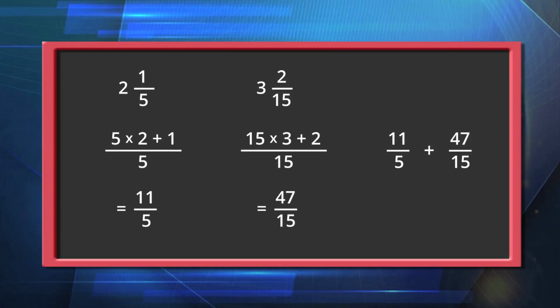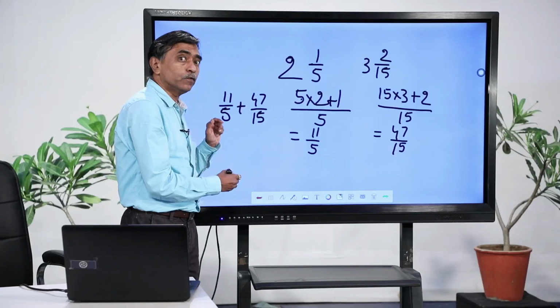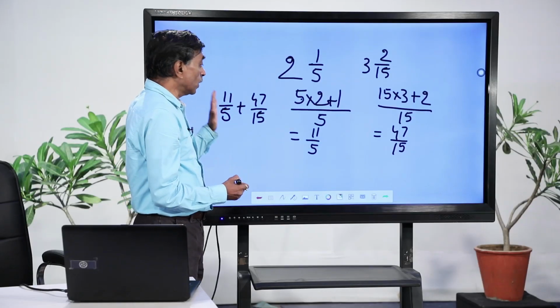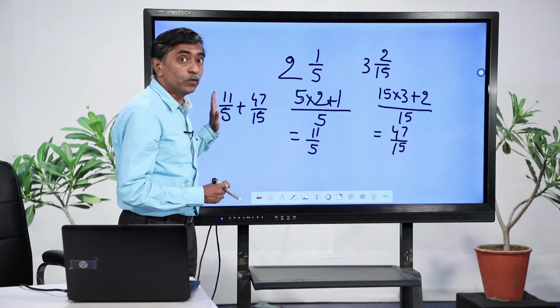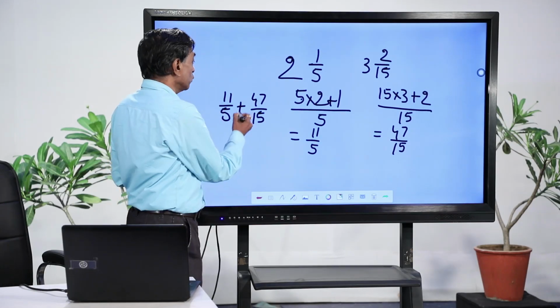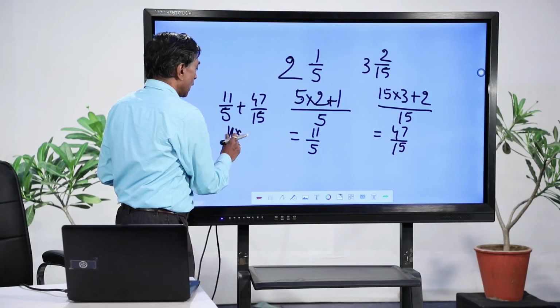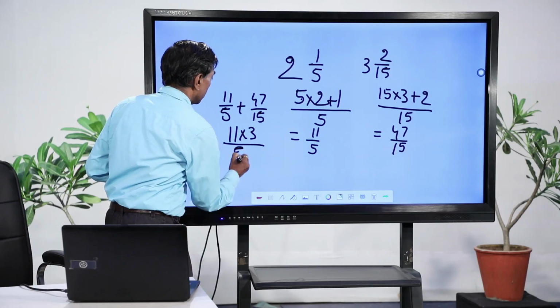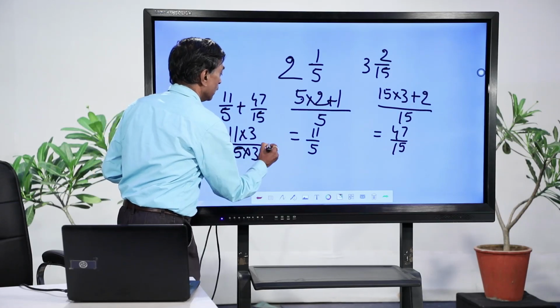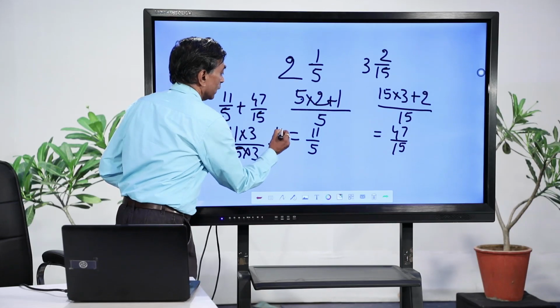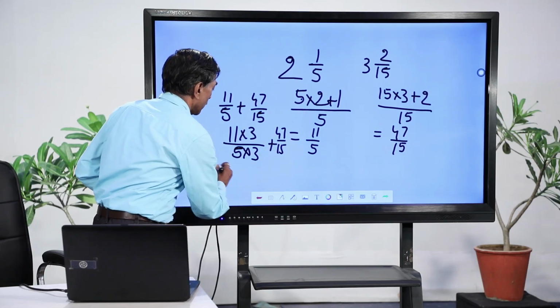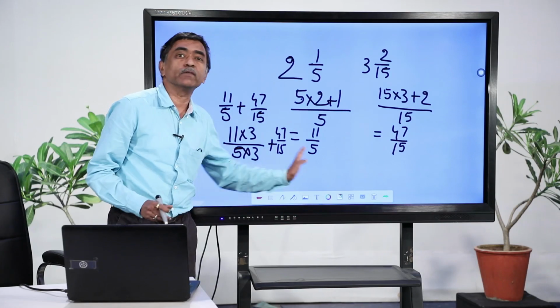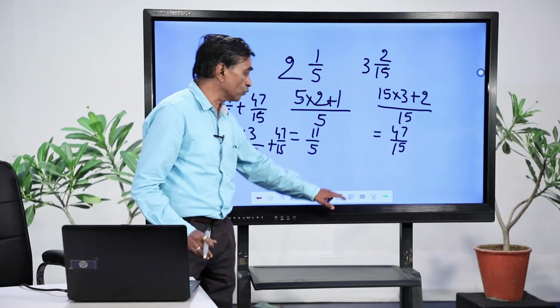So, the LCM of the denominators is 15. I will convert both of them into the form of 15. The first rational number, I will convert into an equivalent rational number with denominator 15. So, what will I do here? I will multiply the numerator as well as the denominator by 3, and here of course 15 is already there. So, I can say this is 47 by 15, and then I can say 33 plus 47 divided by 15. That is the regular process you follow.